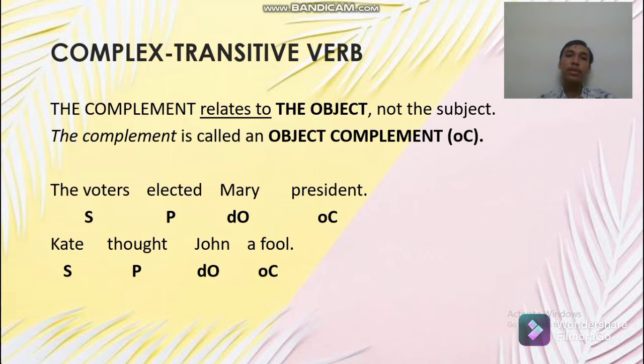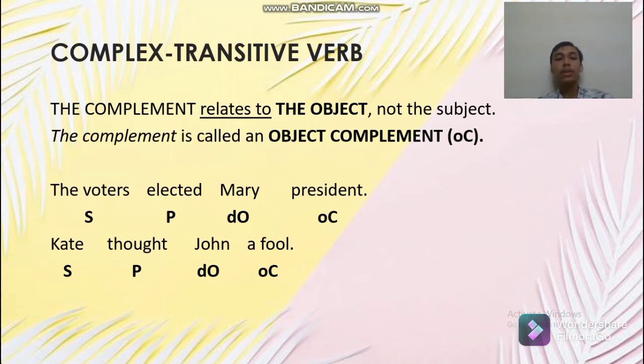In the first sentence, the voter as subject, elected as predicate, Mary as direct object, and president as object complement. And the second sentence, Kate as subject, told as predicate, John as direct object, and a fool as object complement.